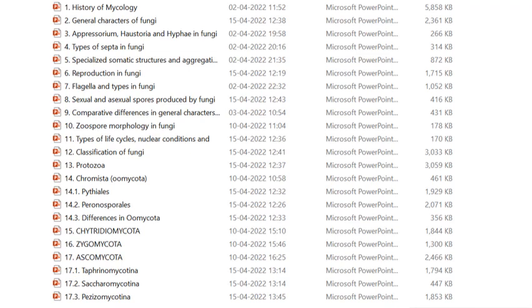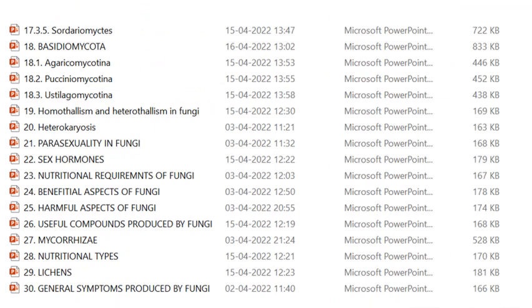We will do it in detail, for example protozoa: what are the maximum expectations that we could have for protozoa in exams. Everything from starting to ending in detail, and then Chromista, Pythiales, Peronosporales, that is in Chromista, that is the oomycetes. And the differences in Oomycota, then Chytridiomycota, Zygomycota, Ascomycota, and the Ascomycota classifications. Again, subclassifications like Taphrinomycotina, Saccharomycotina, Pezizomycotina, and Sordariomycetes. All these various kinds of things will be there.